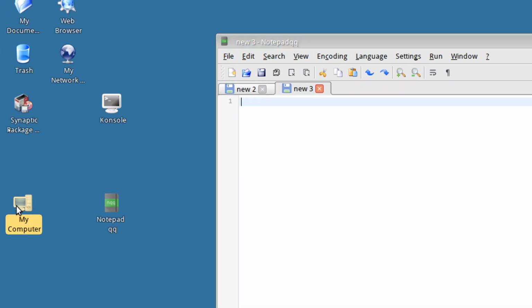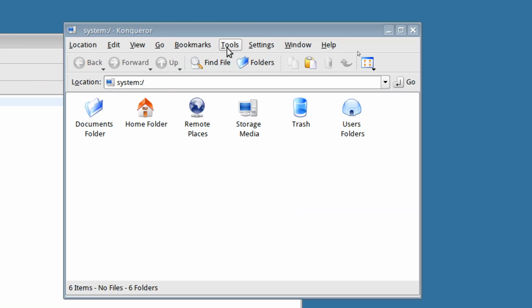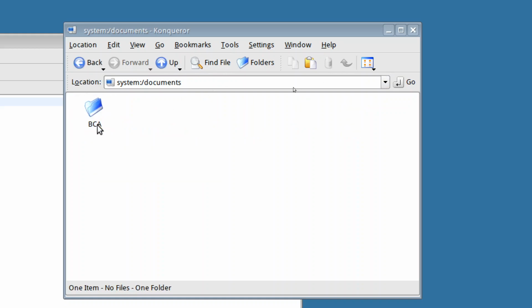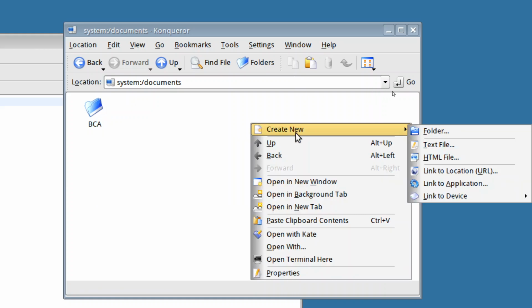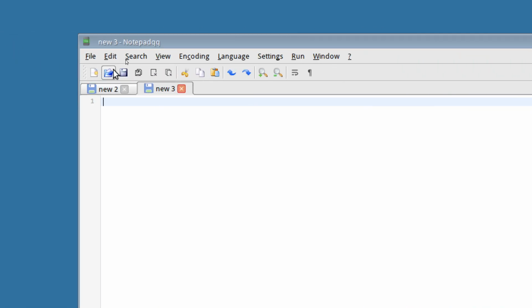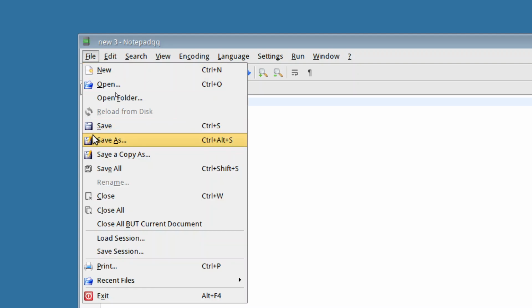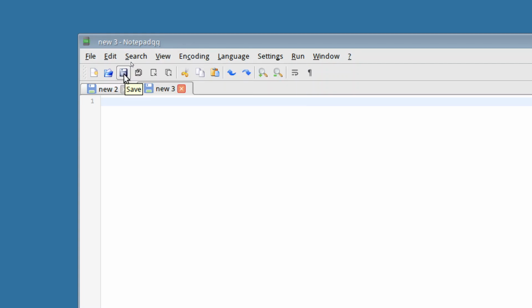Now, if I go to my computer, and within my computer I will select my documents over here, and under my documents I have already created a folder for BCA. If you have not created one, right click and then say create a folder, and give a proper name. I'm going to save it under the BCA folder, wherein I already have the previous exercise that is saved over here. So I'm going to click on file save, or you can also use file save as. Both are the same. I'm going to just save it because you are saving it for the first time.